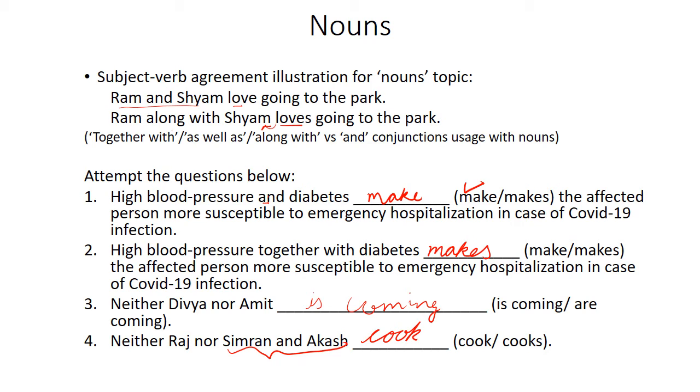While all of this is subject, right before the verb, after nor, plural nouns have been used. And we have to, in such sentences, when neither nor, together with, along with type of conjunctions are used, see the noun right before the verb to decide whether it will be singular or plural.